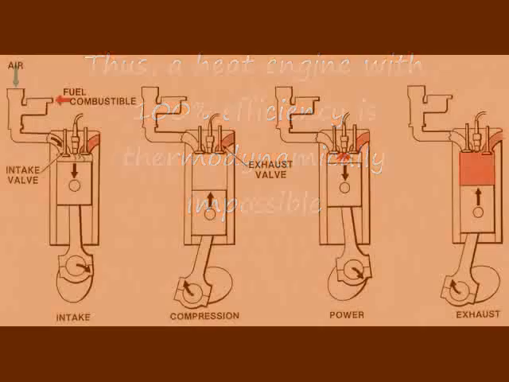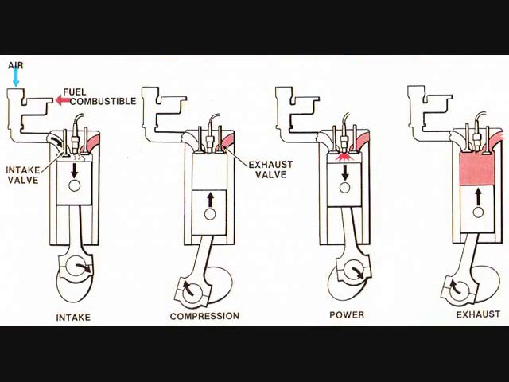So let's take a look at an example of this idea of having a cyclical form of energy by looking at essentially the car engine. If we examine the engine on the left-hand side, you'll see that as the piston slides downward, it pulls in air and fuel. Then, as we spin around through the cycle, the piston is now beginning to move upward. Both the intake and exhaust valves close, and the air and the fuel become compressed. At the top of the piston's motion, a spark is ignited. It causes essentially a small explosion in which we produce a tremendous amount of heat, and the heat pushes the piston down, and this is where we receive all of our power.